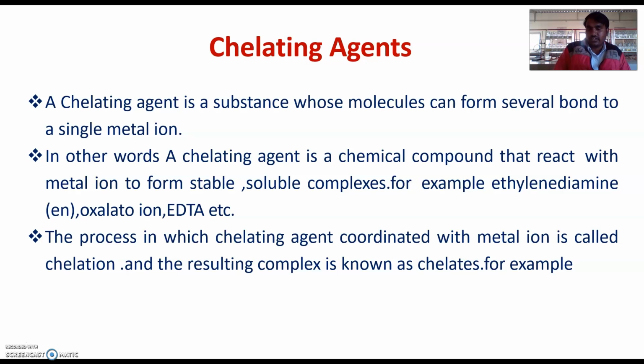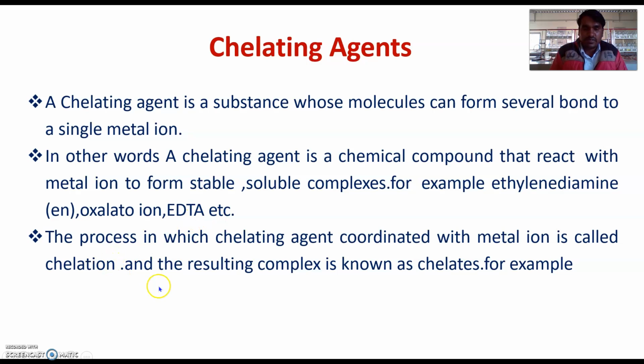Now, chelating agent. So, a chelating agent is nothing but a substance whose molecule can form several bonds to a single metal ion. One chelating agent forms several or multiple bonds with a single metal. In other words, a chelating agent is a chemical compound that reacts with metal ion to form a stable soluble complex. For example, ethylene diamine, oxalate ion or EDTA.